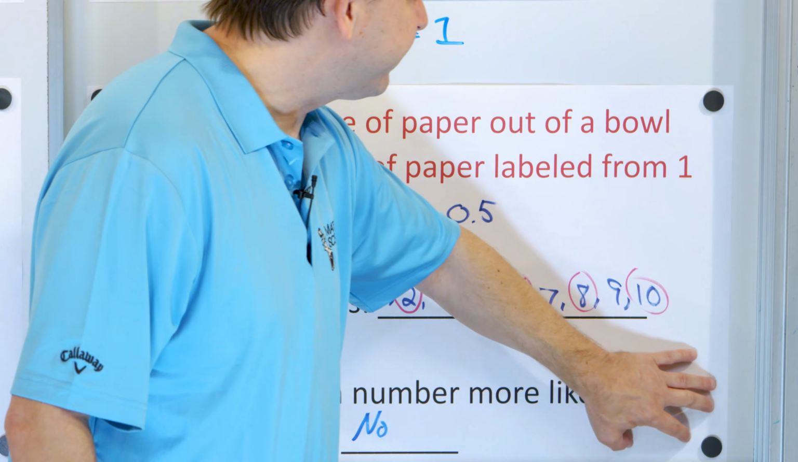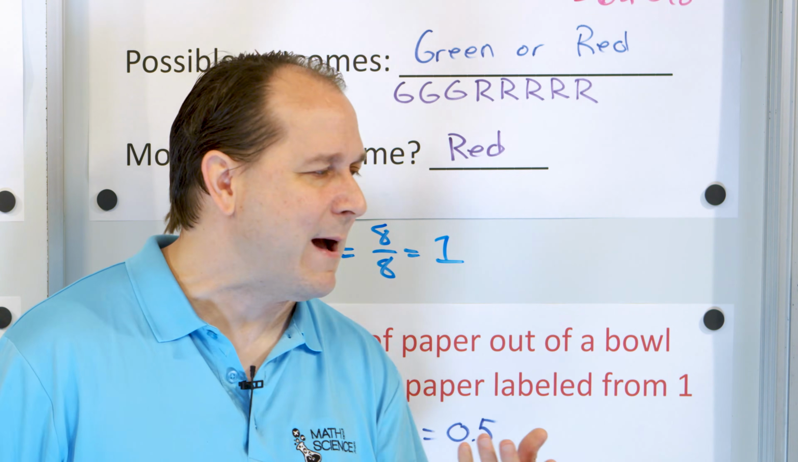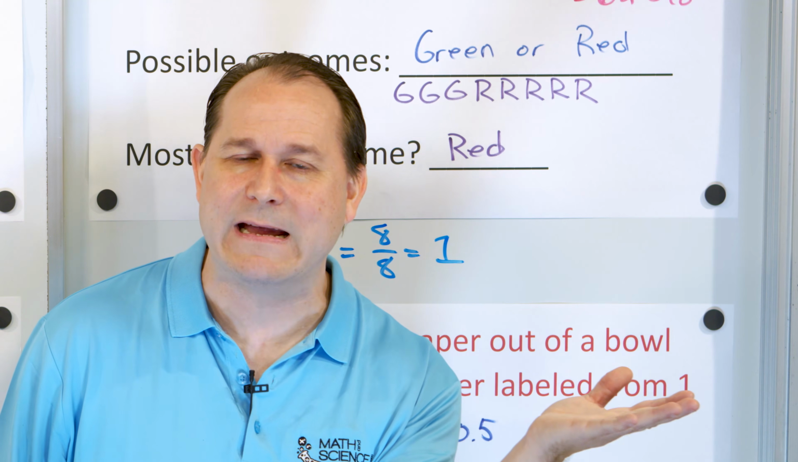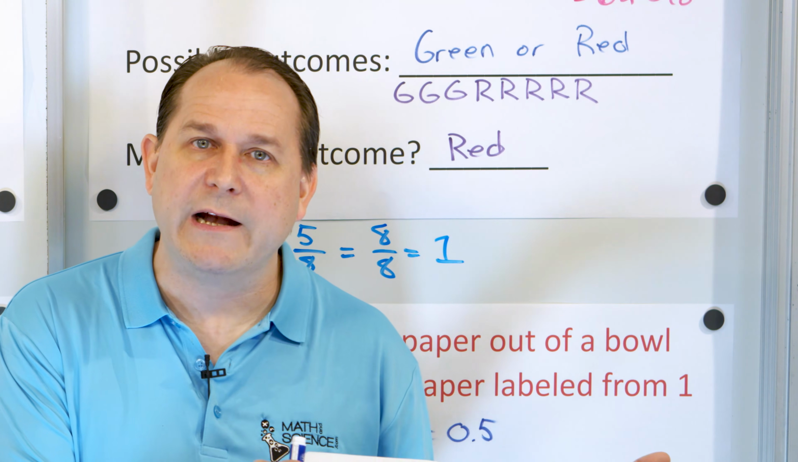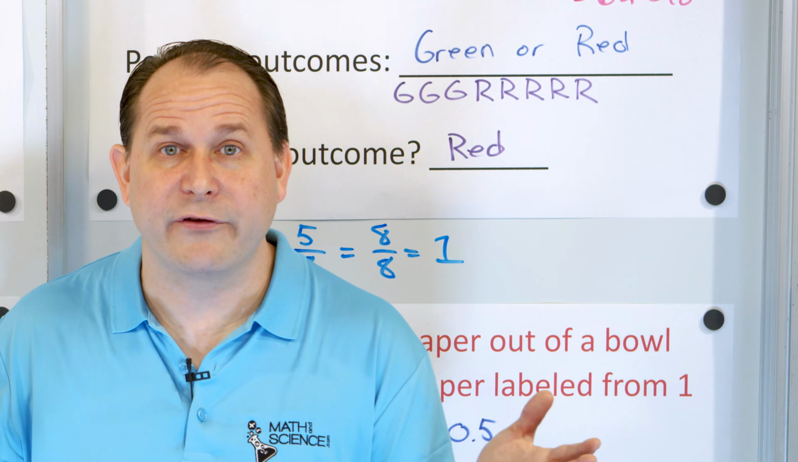Now, here's the next question. What is the probability of drawing an odd number? Well, how many odd numbers are there? 1, 2, 3, 4, 5. Again, 5, but there's still 10 total numbers. So again, 5 out of 10. So the probability of odd is also 1/2, and the probability of even is also 1/2.